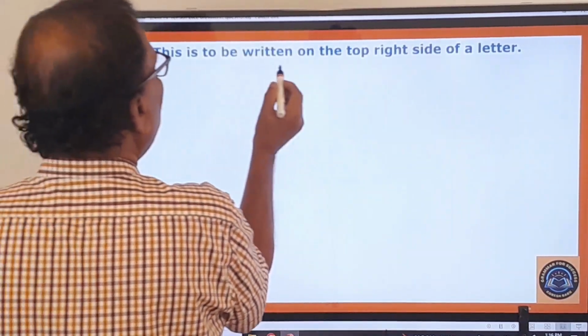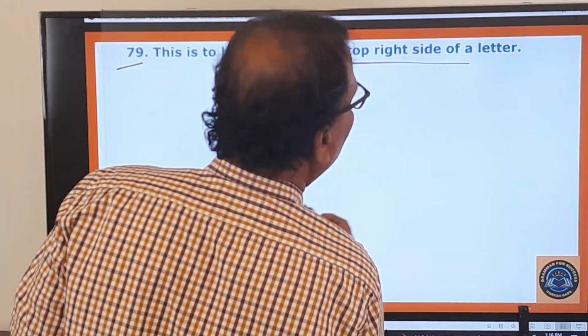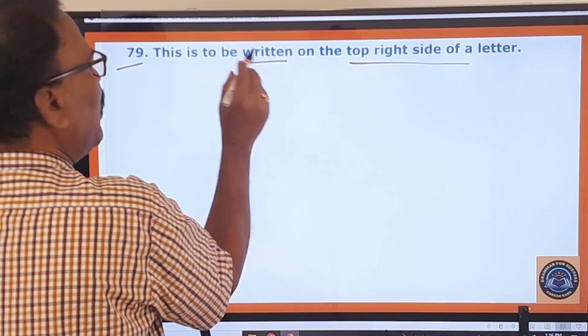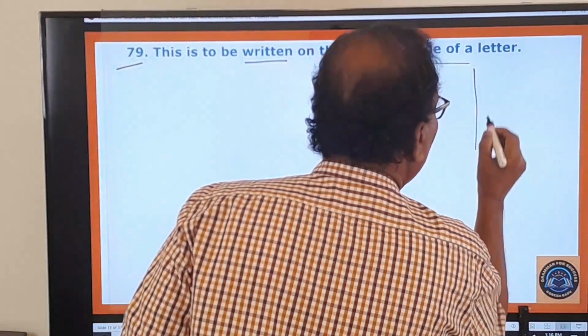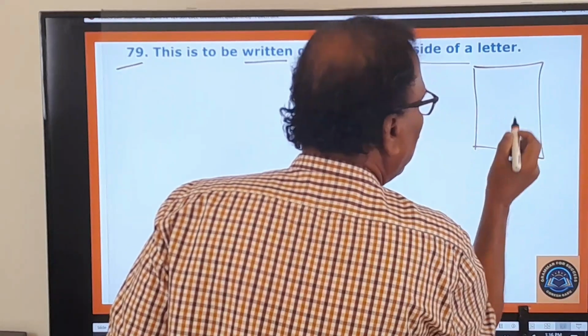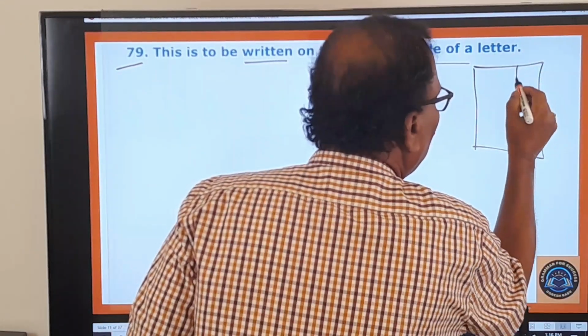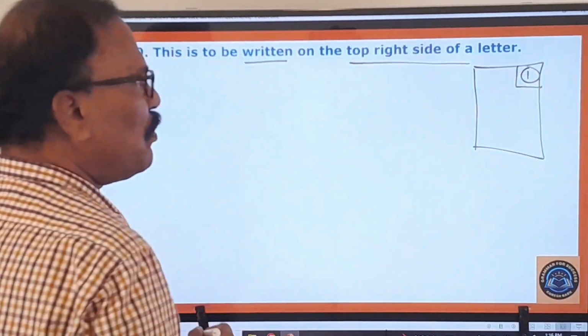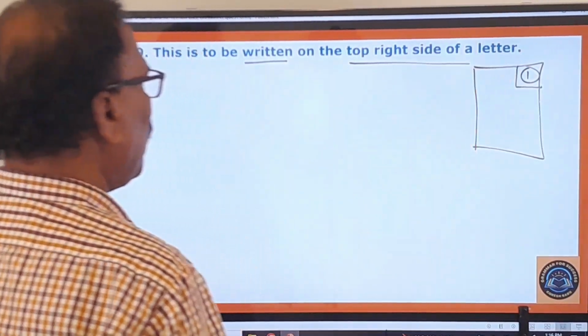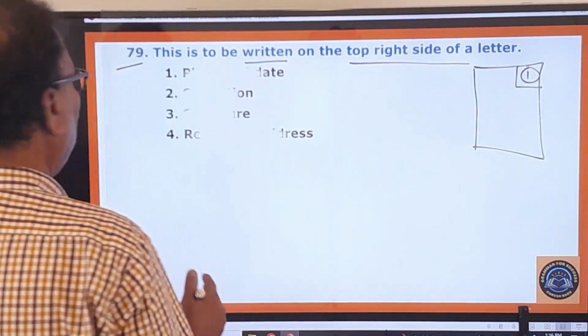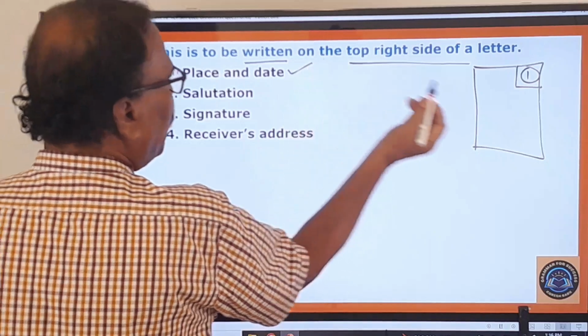79th one. This is to be written on the top right side of a letter. This is to be written on the top right side of a letter. So this is the paper, the page, top right side. What is to be written on the top right side of a letter? Let us see here. Place and date. The very first one is the right one.